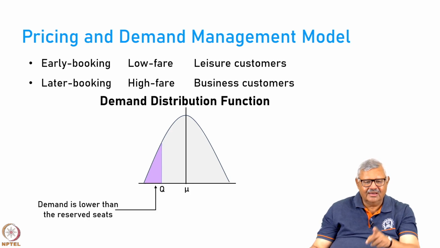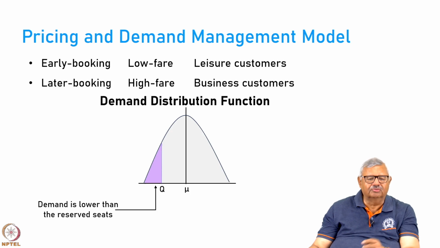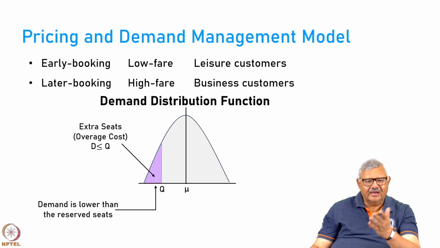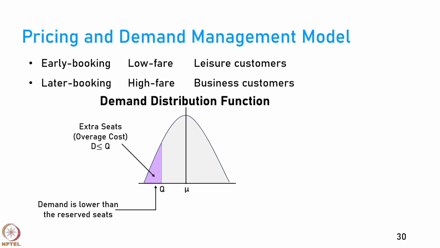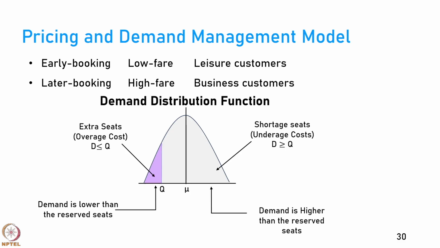Here the demand is lower than the reserved seats available. In the purple area below Q, the demand is lower than what is available from Q. So, there are average extra seats and an overage cost, that is, D is less than Q. Demand on the right side is higher than the reserved seats, so there are shortages.